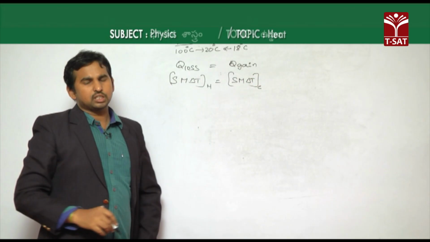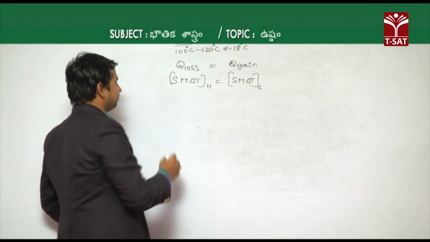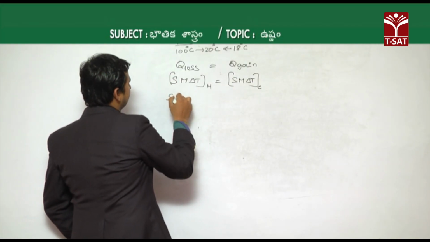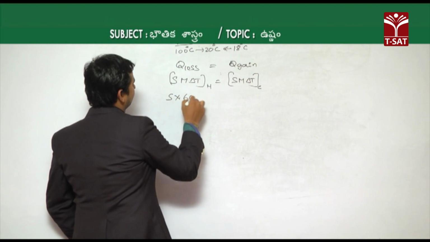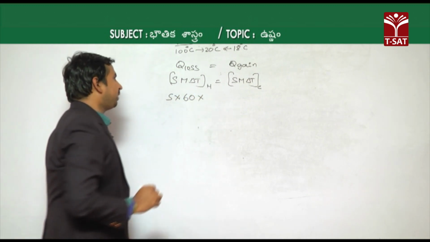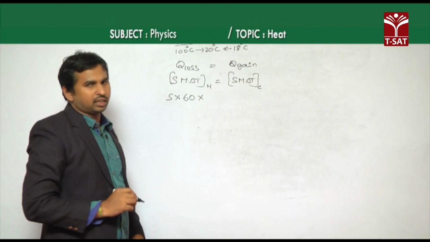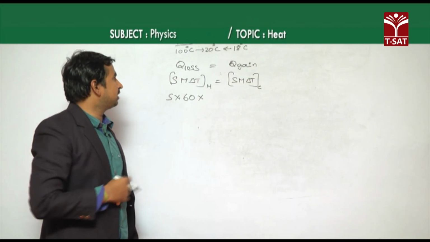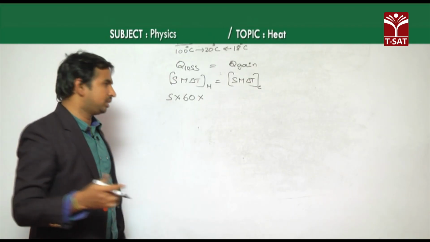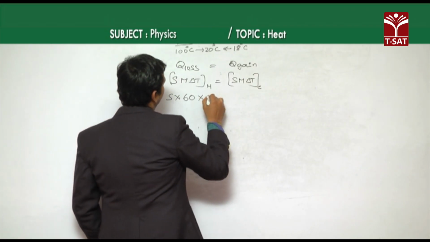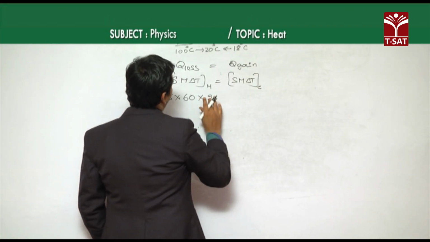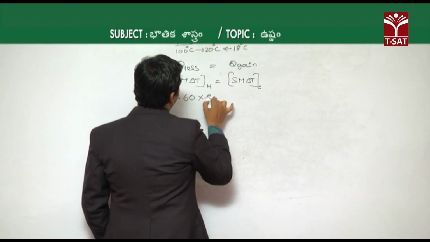We do not know the specific heat capacity of the solid, so let it be S, with mass 60 grams. The change of temperature: initially it is at 100, and because of the water its temperature decreased to 20, so the change is 100 minus 20, which is 80 degrees Celsius.